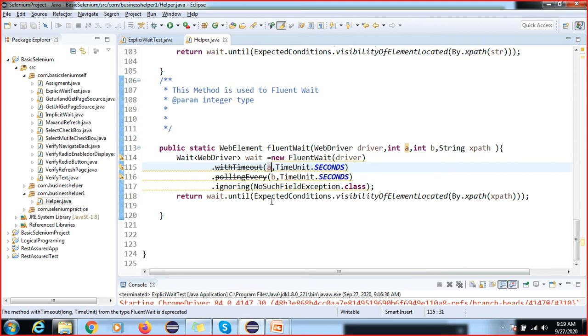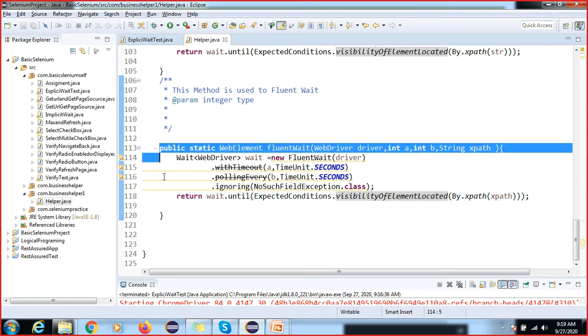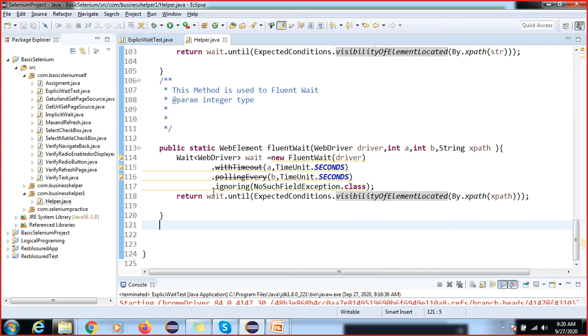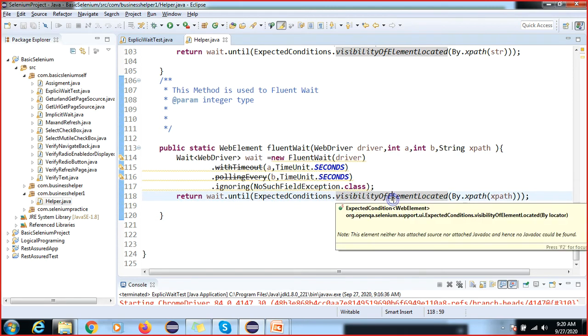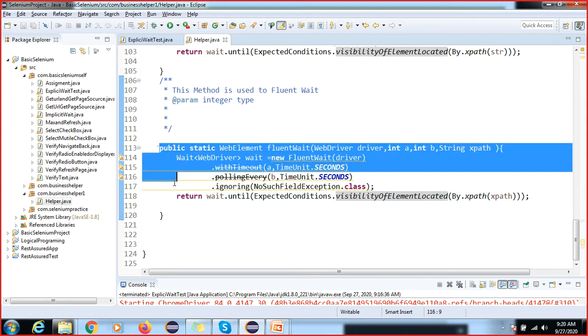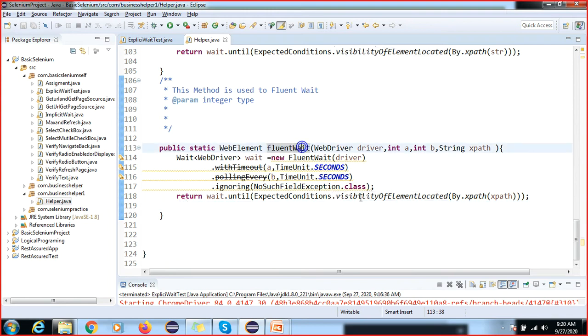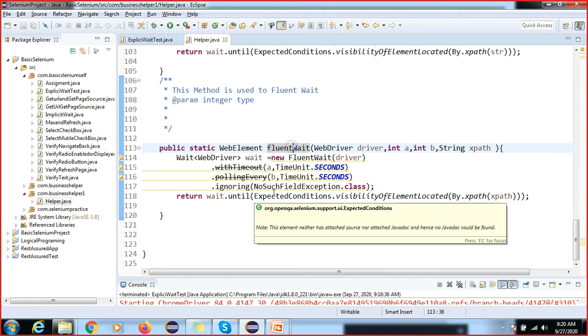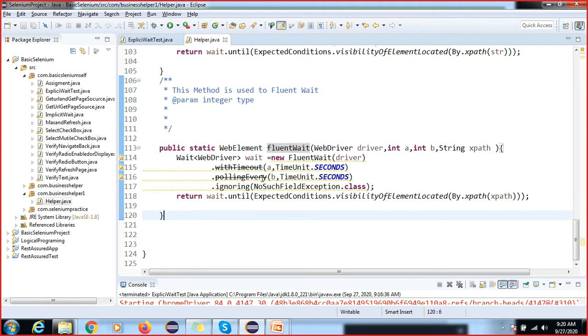And I have directly created one of these methods. I told you, this method might not work for this function, so we might have to create a different function. I also have to check how to handle all methods in one function, but that functionality will go very long and lengthy, so we need to check that. As per the requirement you can create it. You can change here fluent wait, visibility of element located by. If you have the requirement, you can simply call this. You can make the functionality as per the exception you are getting.